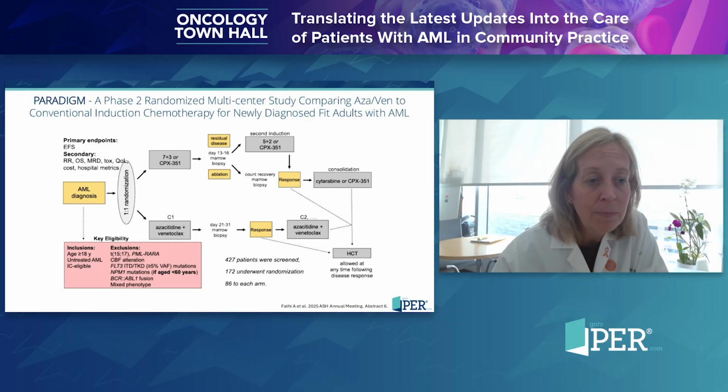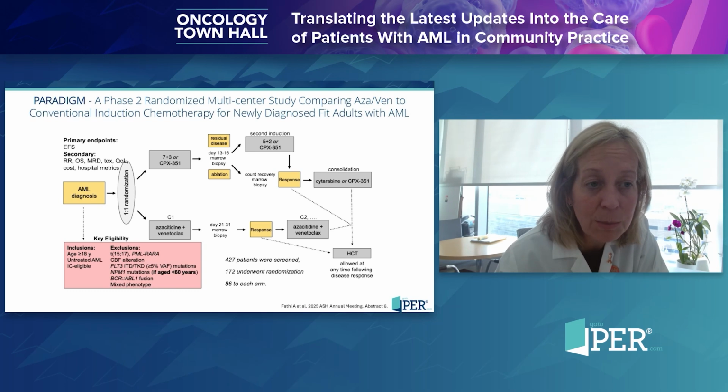curative intent. The exclusions are in the pink box, and mostly include any patient with core binding factor leukemias, who were not allowed to enroll in the study, any leukemias that harbored FLT3 or NPM1 mutations, as well as BCR-ABL or mixed phenotype leukemias. Patients were randomized in a 1-to-1 fashion to either 7+3 CPX or AZA-VEN-based therapy, and if remission was obtained, continuation with consolidation therapy, and then, of course, moving to transplant.